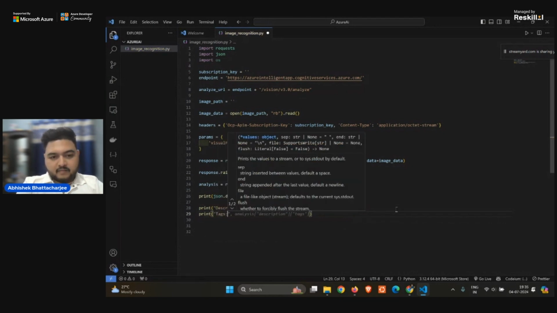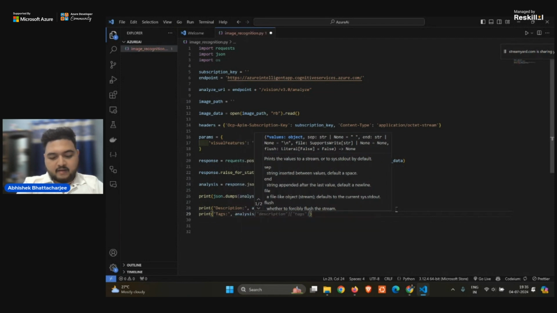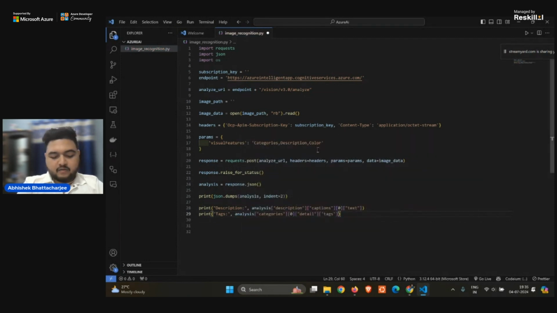And apart from this, tags could be analysis. Analysis, okay, the description and the tags. I don't want the detailed section here, and this will give you the tags only. Just that, only this much. Don't need to do anything else for the recognition of our data.